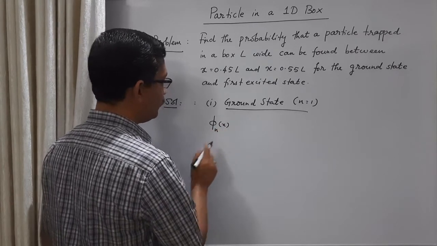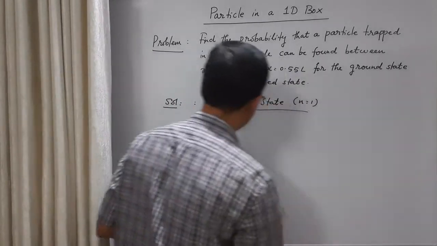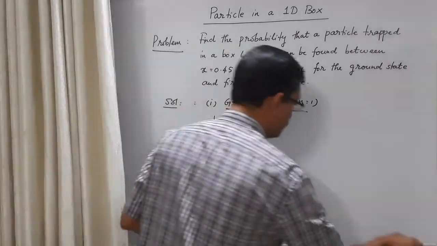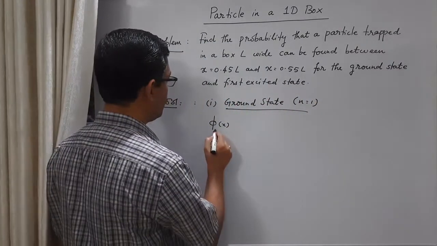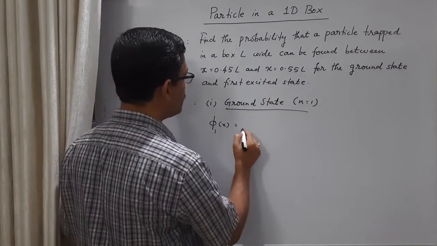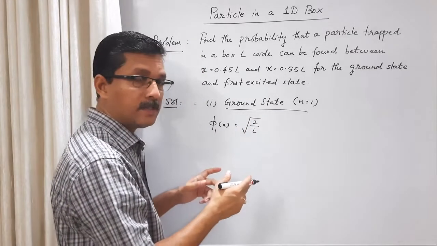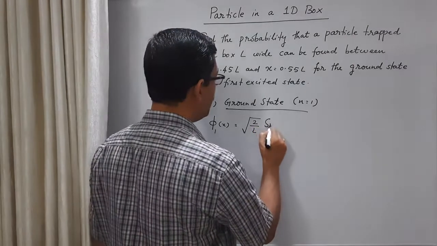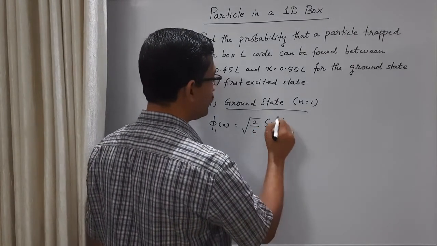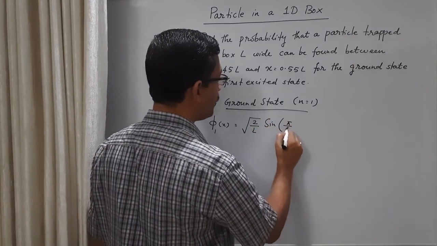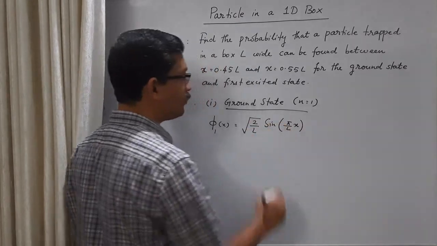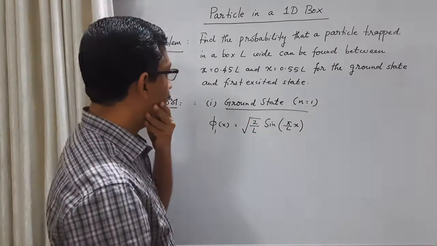Let me use phi 1 of x. The wave function is root 2 by L. The general wave function for the nth state is sine n pi by L into x, so we put n equal to 1: sine pi by L into x.